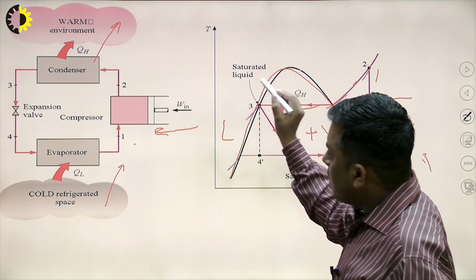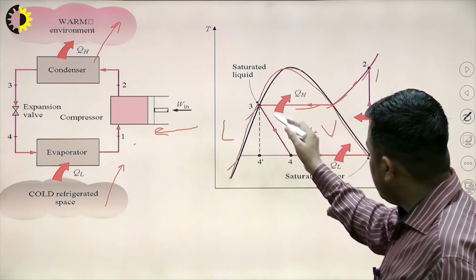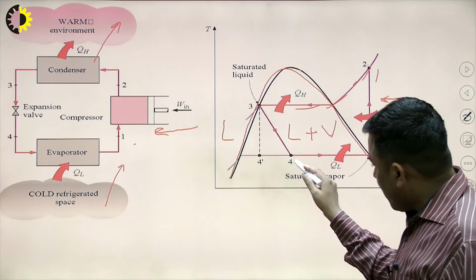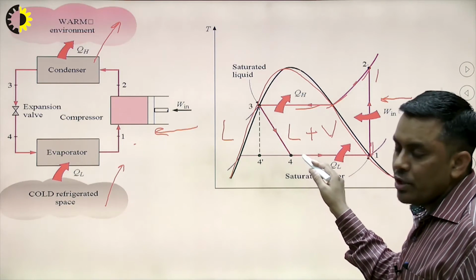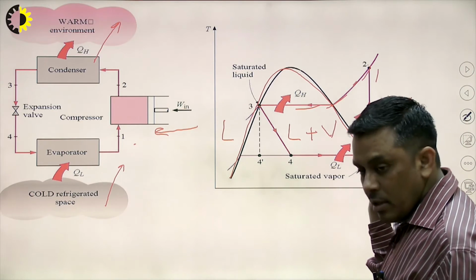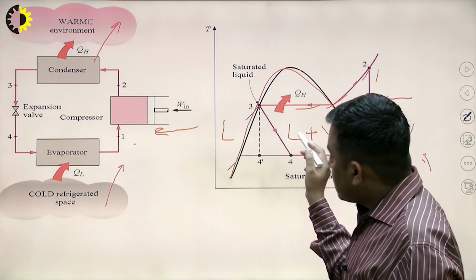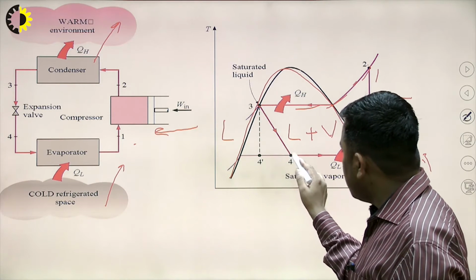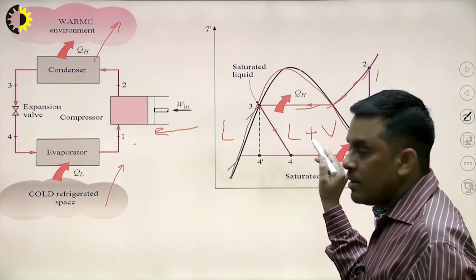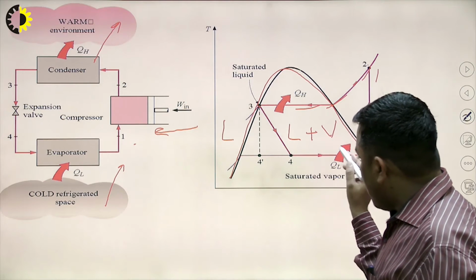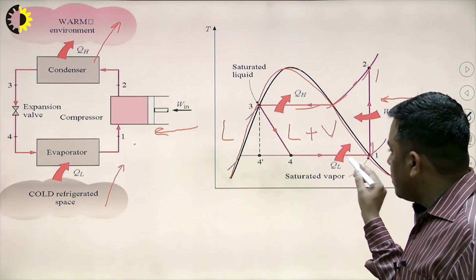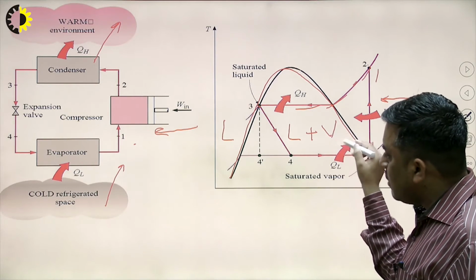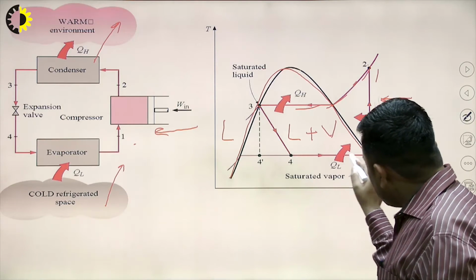Now from point 3 to 4, it is the expansion. So here we can see the expansion. Whenever the expansion takes place, the pressure is reduced, the temperature is also reduced, and because of this reduction in pressure, there is some possibility of evaporation. So from saturated liquid, it is now in the stage of liquid plus vapor. So at point 4, the refrigerant entering the evaporator is mostly liquid, but partly it may contain some vapors also. Then again it comes 4 to 1.